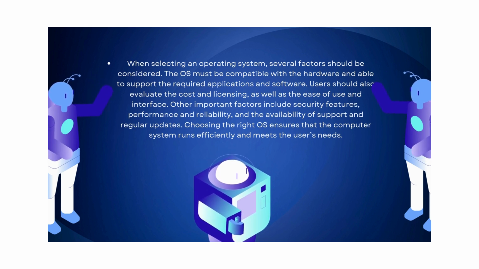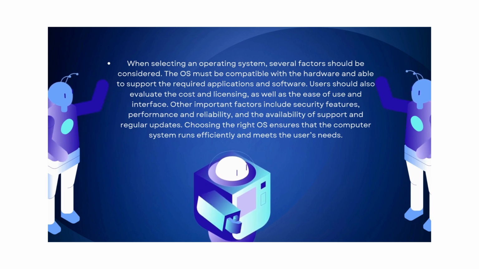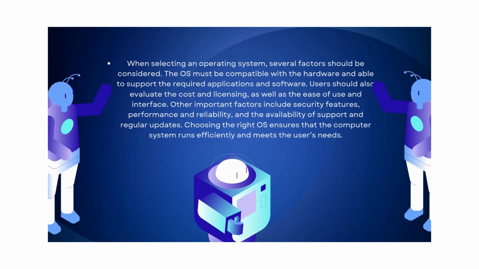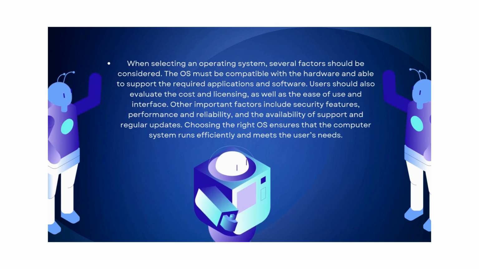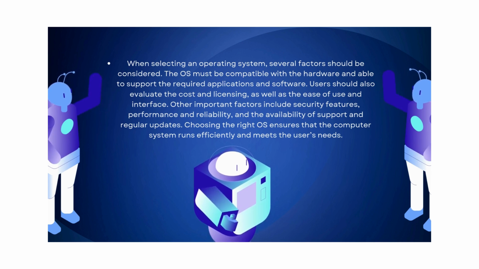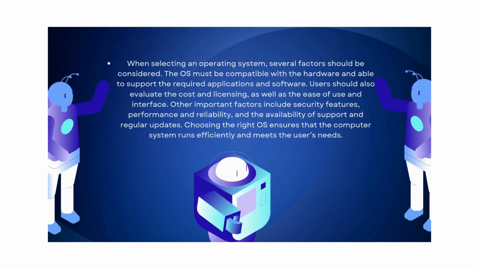Other important factors include security features, performance and reliability, and the availability of support and regular updates. Choosing the right OS ensures that the computer system runs efficiently and meets the user's needs.